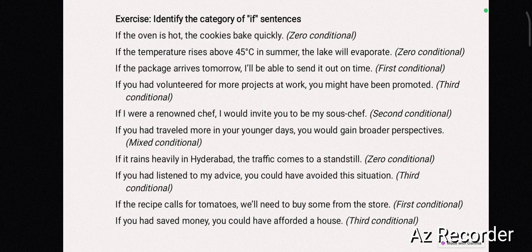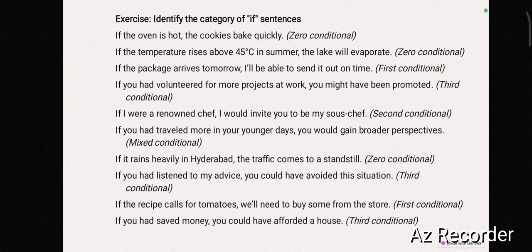Now you look at the sentence where in brackets it is given second conditional. If I were a renowned chef, I would invite you to my social. So that is not very much possible. I am imagining that situation. So if I were a prime minister, I would appoint you as my PA. I told you that is second conditional. So if I were and I would, look at the structure of the sentence, then it will be easy for you. Okay. So we'll go to third conditional.